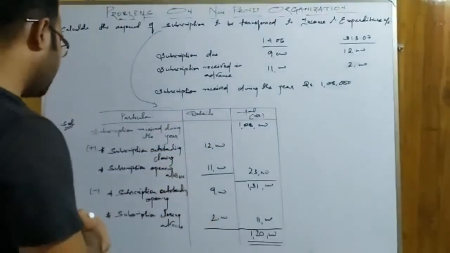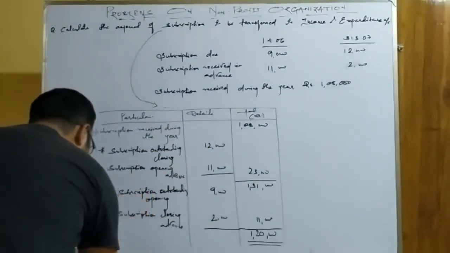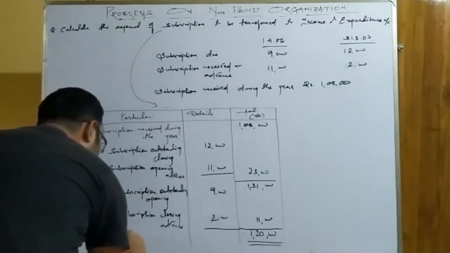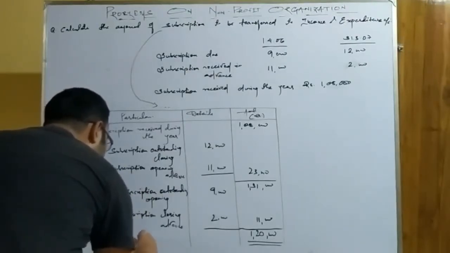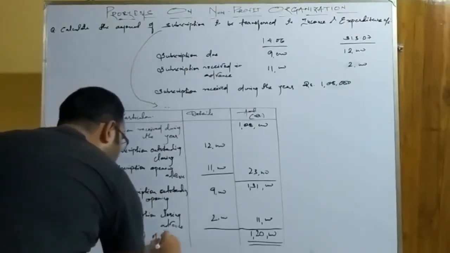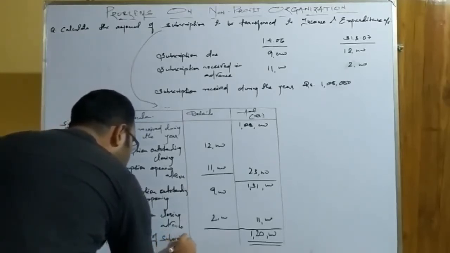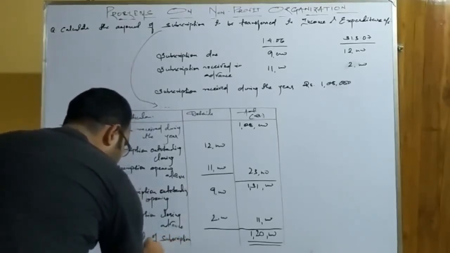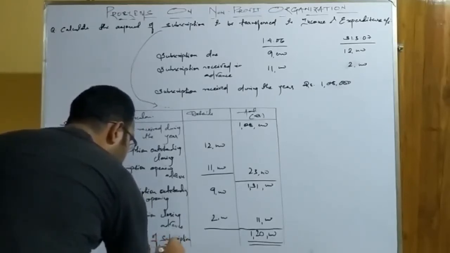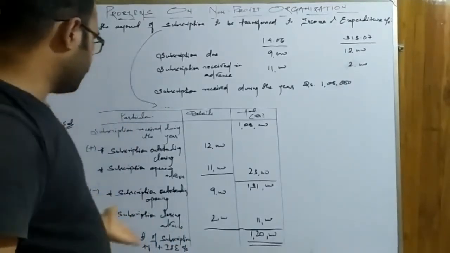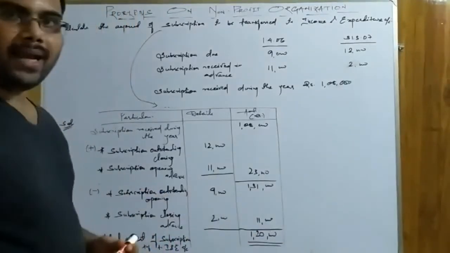Now you will write here the conclusion. Therefore, actual amount of subscription transferred to income and expenditure account. Okay, so actual amount of subscription transferred to income and expenditure account.